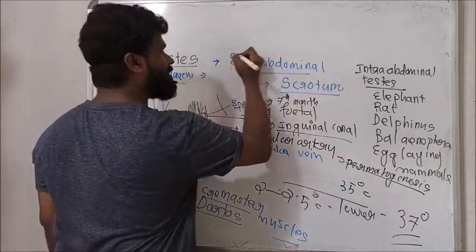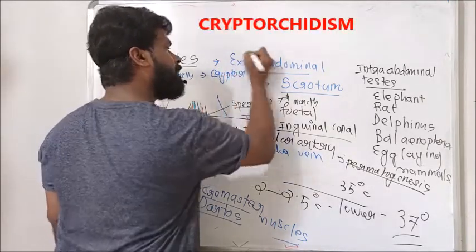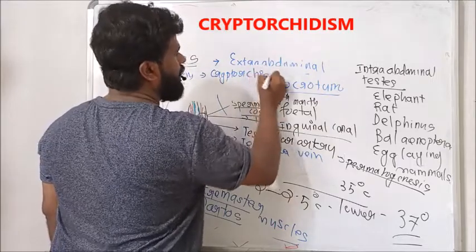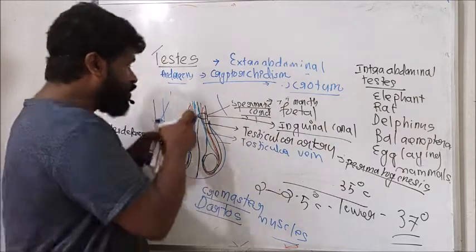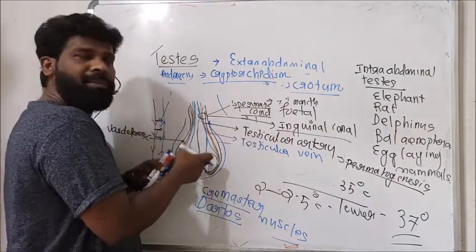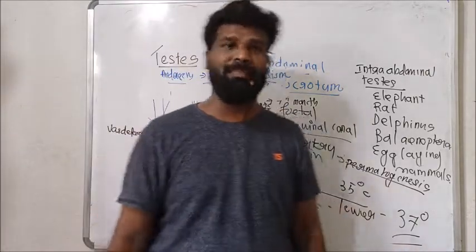That condition is known as cryptorchidism. Cryptorchidism means failure to descend testis into scrotum.